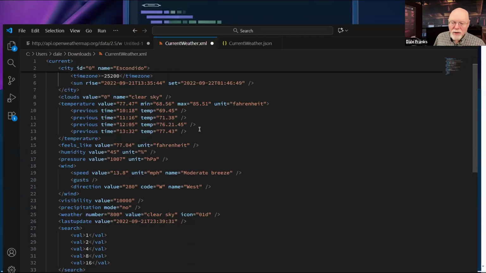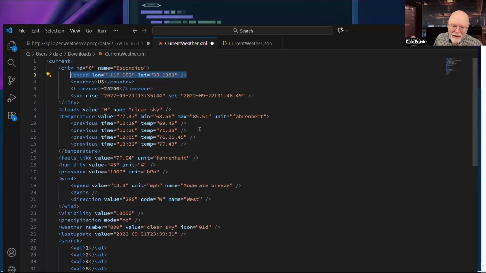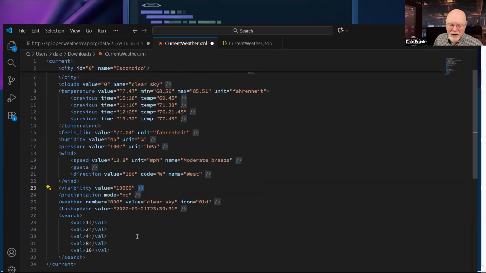But as you can see, I've got quite a lot of formality and rigidity to XML. And really the only shortcut that I have is by being able to have these closing tags with just the slash and then the end angled bracket for some of these values.